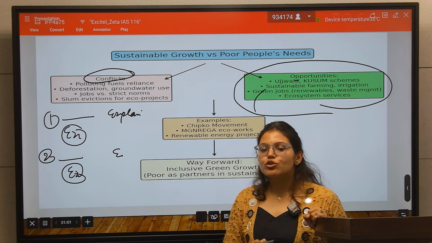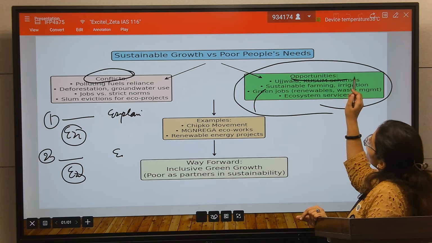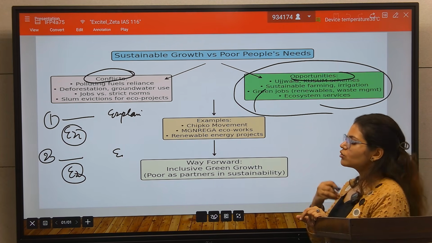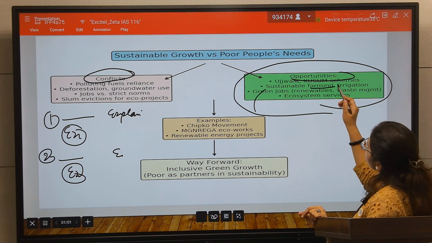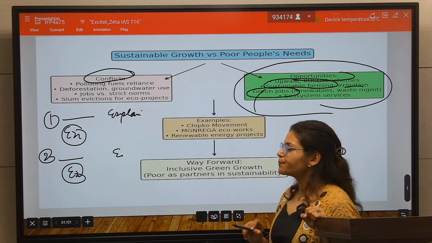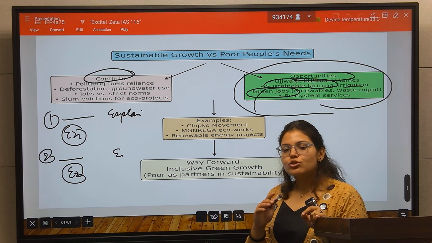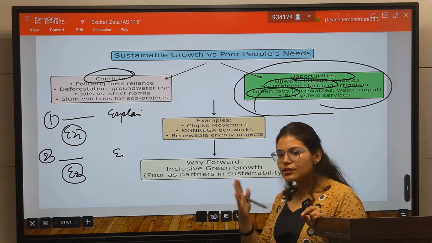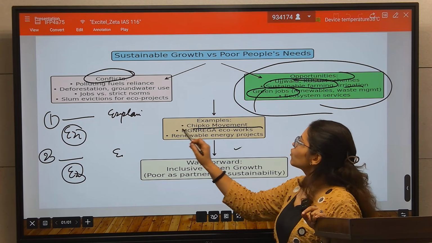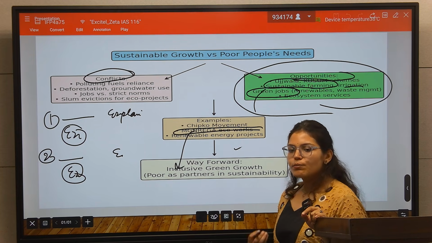For the balanced approach there are many things that our government also does. So there is opportunity: you can write about the Ujjwala Yojana, the Kusum scheme, the PM Surya Ghar scheme, sustainable farming, irrigation, and you can connect the green job with green jobs also. So write about the government initiatives, and that there should be balance between the sustainable growth and the poor people's need. After that you will give an example also, that MGNREGA eco work. MGNREGA provides eco works, that are eco-friendly works for the poor people.